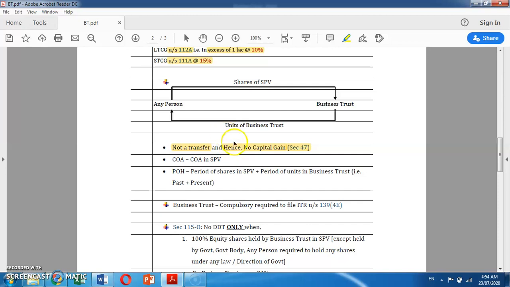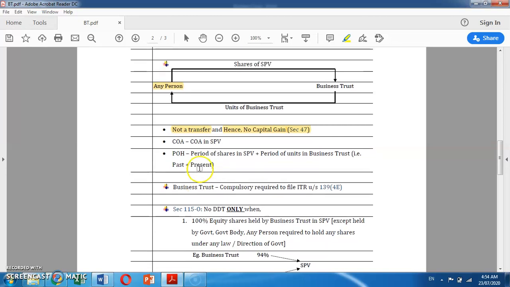Further, if a unit of a business trust is finally transferred to such other person, then such other person is known as a unit holder, right? Now, if such units are transferred by such unit holder, then it would be liable for chargeability of MAT under Section 115JB. It means if there is a gain, it would be credited to the P&L account, and if there is a loss, it would be debited to the P&L account.